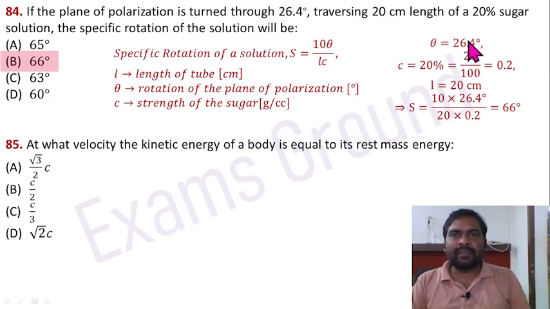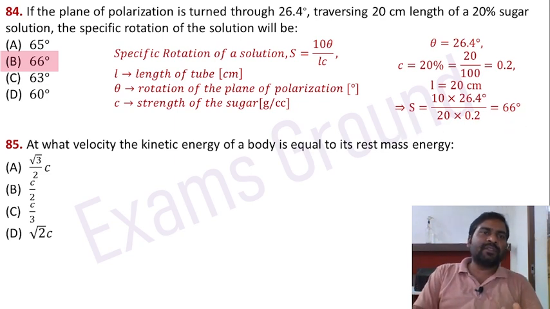Put the values. Theta equals 26.4 degree, C equals 20%, that means 20 divided by 100 equals 0.2, and length equals 20 centimeter. After putting these values, S equals 66 degree. Then specific rotation equals 66 degree. Option B is correct here.